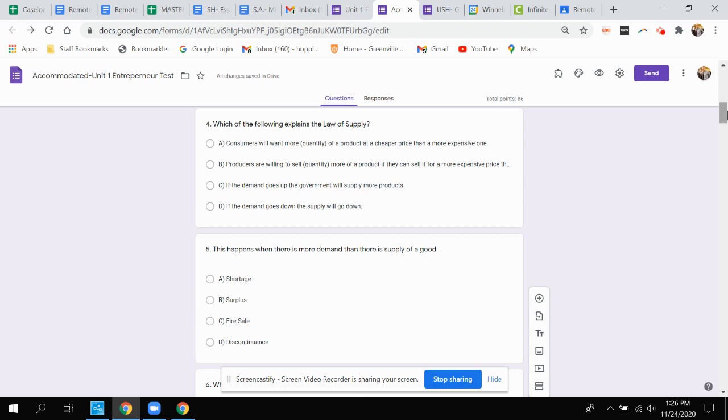Question number 4, which of the following explains the law of supply? A, consumers will want more quantity of a product at a cheaper price than a more expensive one. B, producers are willing to sell quantity more of a product if they can sell it for a more expensive price. C, if the demand goes up, the government will supply more products. Or D, if the demand goes down, the supply will go down.